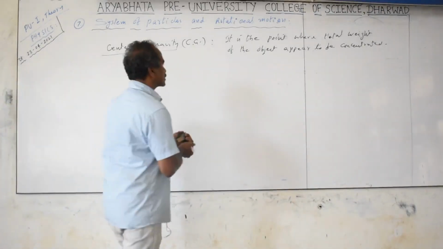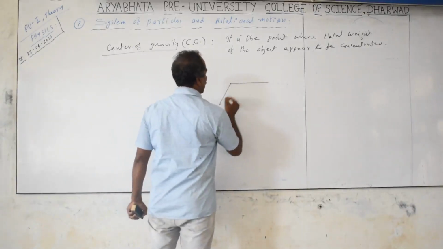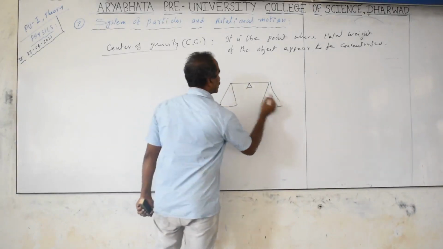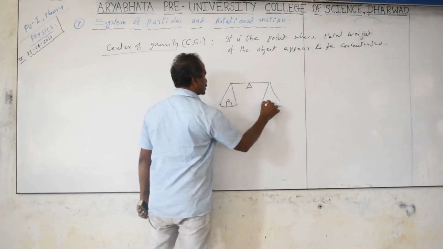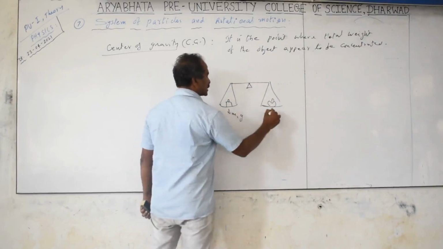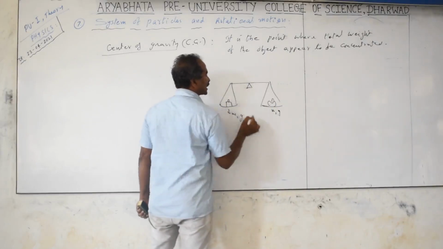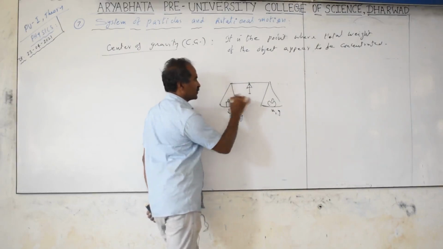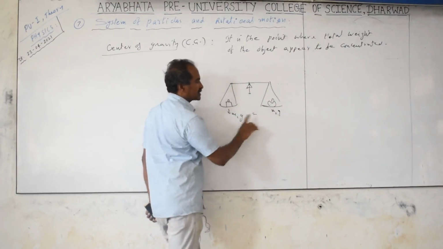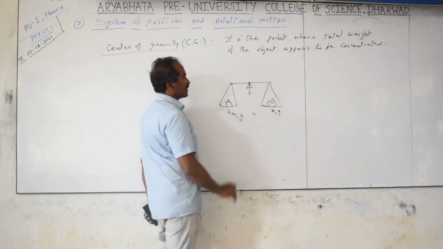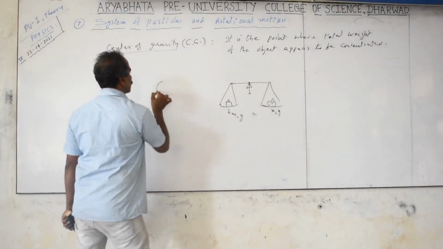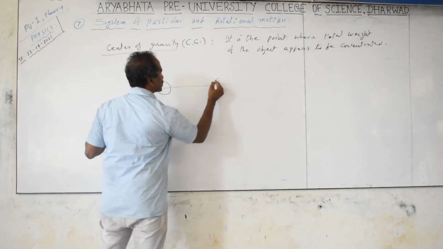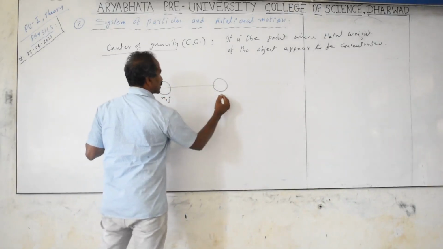In the case of the common balance, we balance the weights. If you take the common balance, take pans here, left and right pans, and you take the suspension point here. About this beam, the weight is kept here, the object is kept here, this side weight m1g, this side weight m2g. When the beam is exactly horizontal, the needle is vertically down, fixed perpendicular to this beam, then we say that left side weight is equal to right side weight. We balance the weights. About this point, that is supposed to be the center of gravity of these two objects. If you take two objects of masses m1 and m2, then we consider the weights, m1 into g and m2 into g.